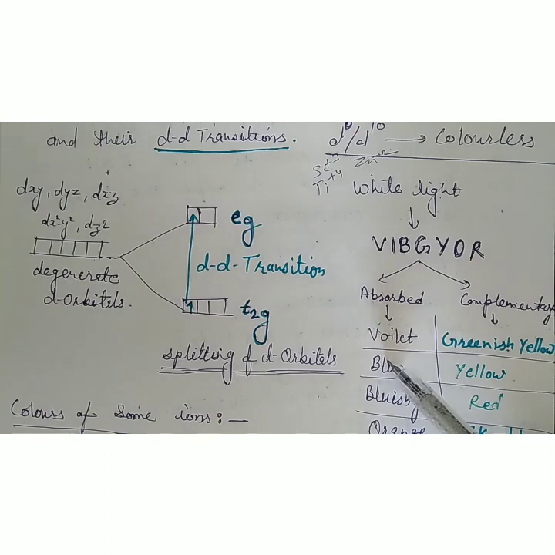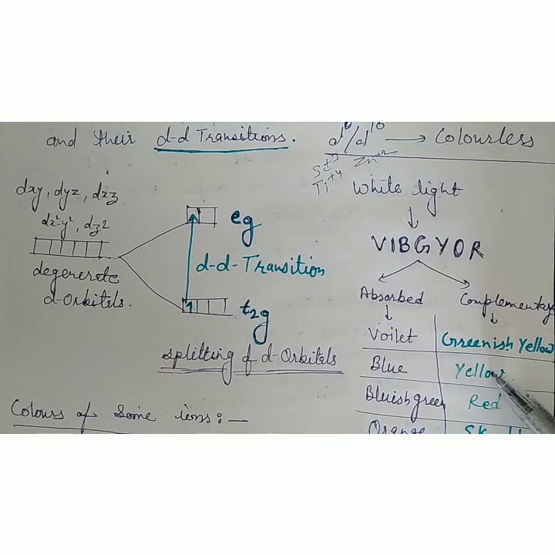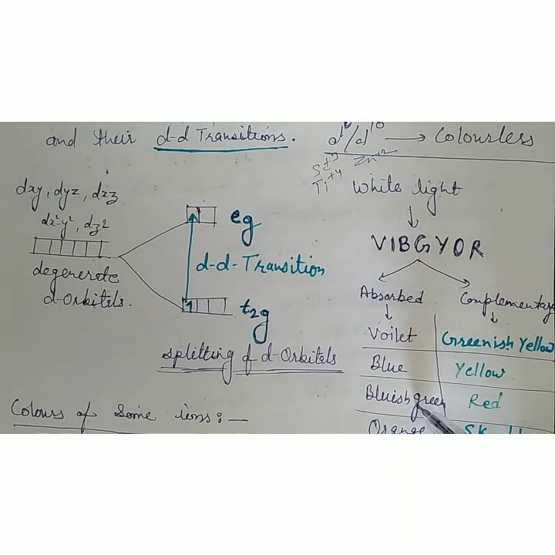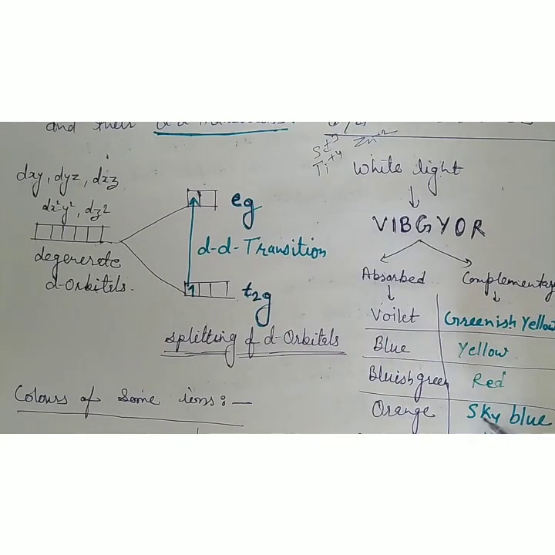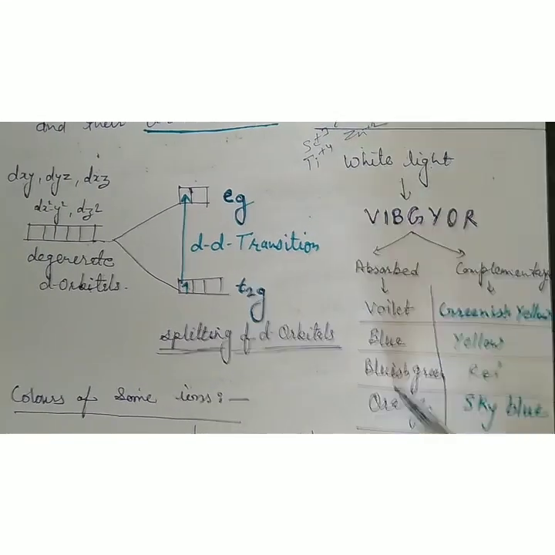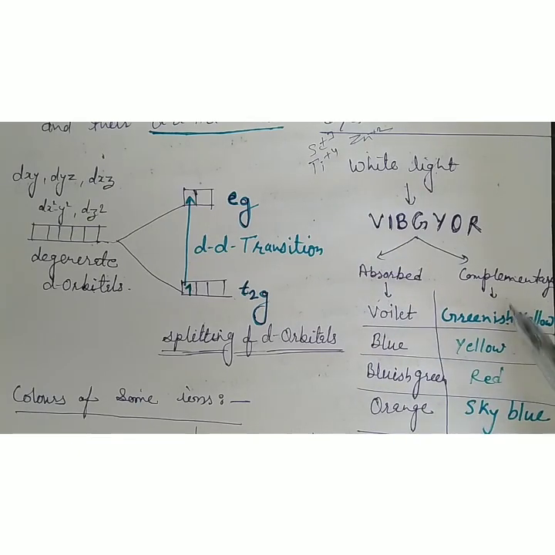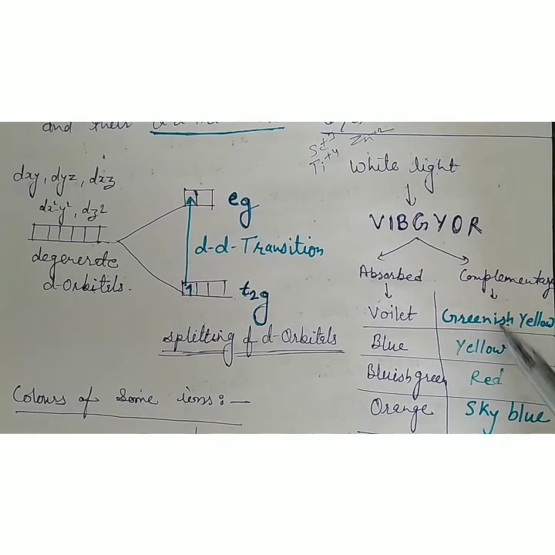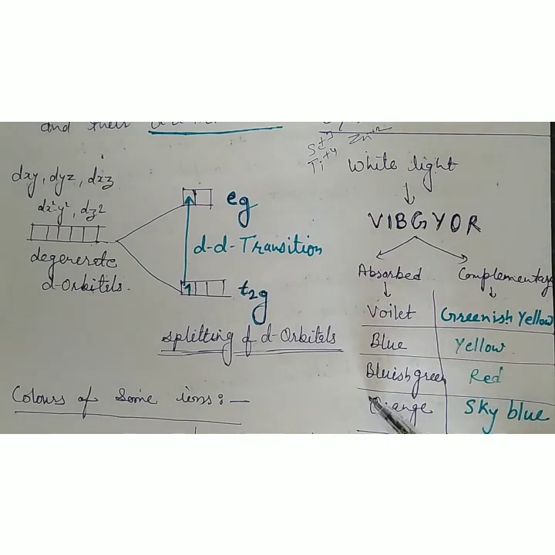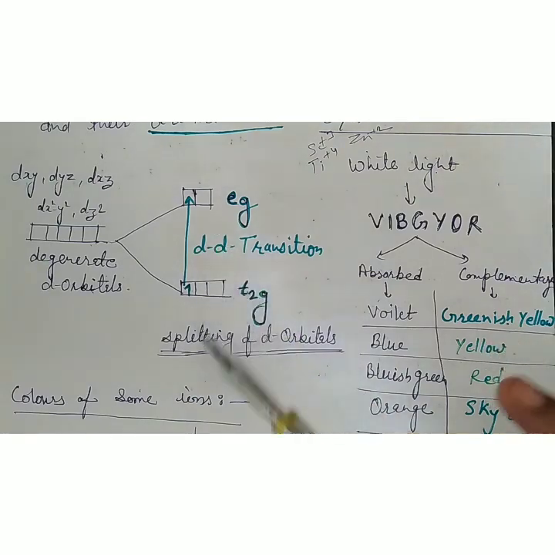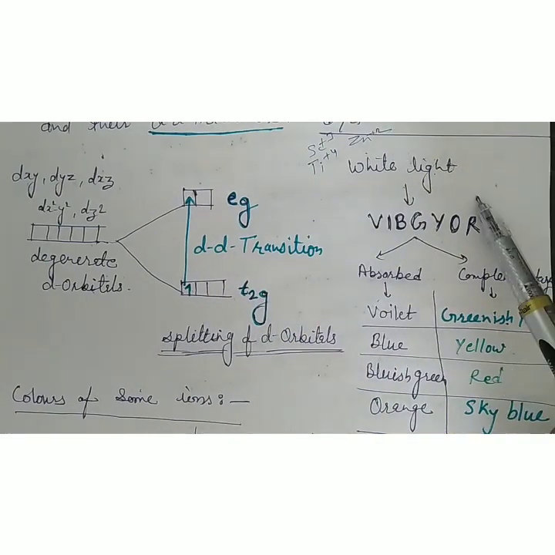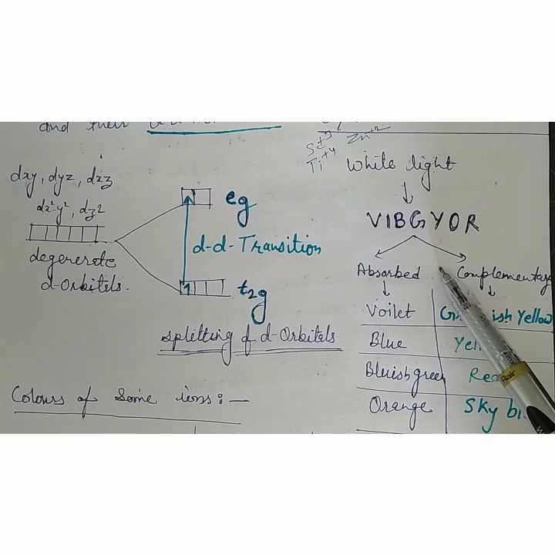If the compound absorbs blue color, then it will reflect yellow color, so the compound becomes yellow. If bluish green color is absorbed, then the compound will be red. If orange color is absorbed, then the compound will be sky blue, and vice versa also. If this is the absorbed color, then that will be the complementary color. So this is the d-d transition. For this, visible light or VIBGYOR light is used and the compound becomes colored.